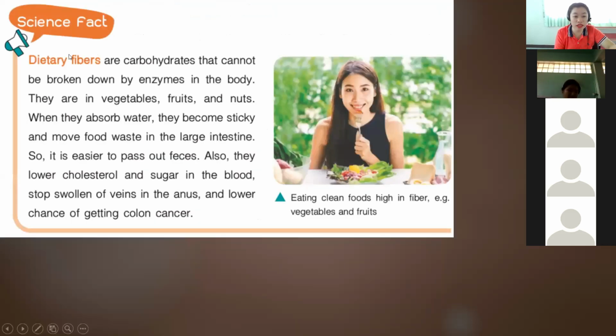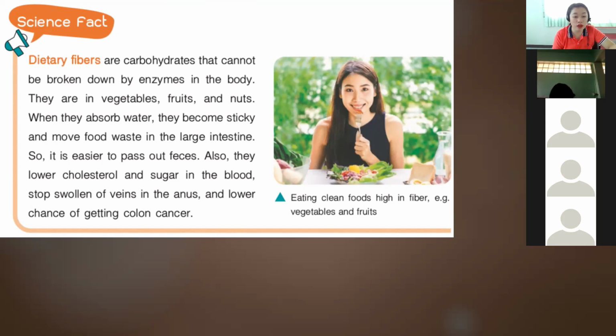So we have here some science facts about dietary fibers, okay? Dietary fibers are carbohydrates that cannot be broken down by enzymes in the body. They are in vegetables, fruits, and nuts. When they absorb water, they become sticky and move food waste in the large intestines. So it is easier to pass out feces.